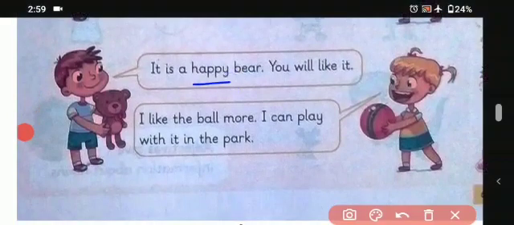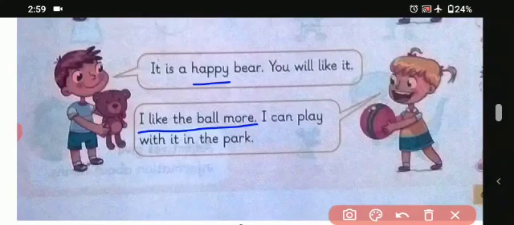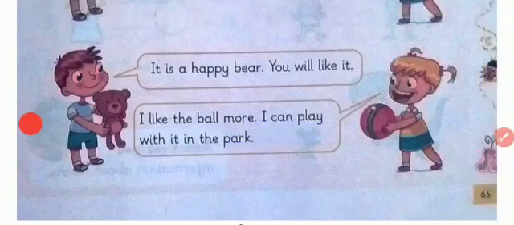It is a happy bear. You will like it. Okay? So again the boy is describing the bear, that it is a happy bear. And the girl says, I like the ball more. I can play with it in the park. So the girl is also describing that she likes the ball because she can play with it in the park. Okay students? So now here is another one.